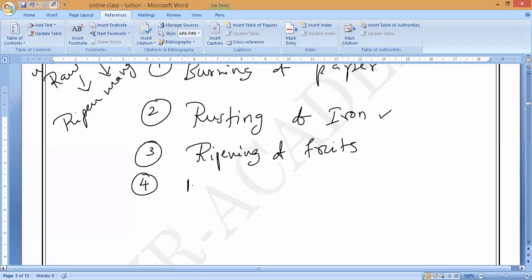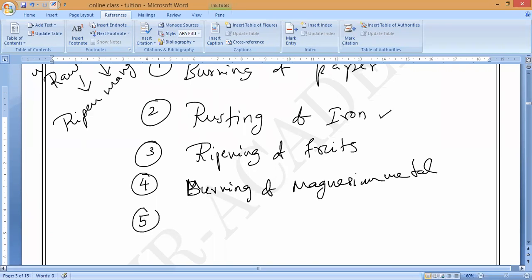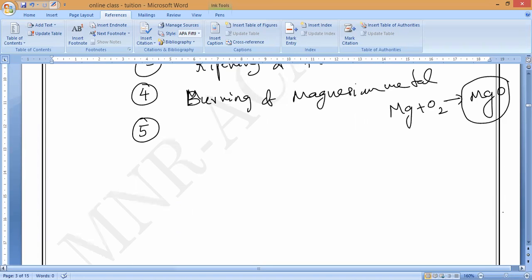Next one. Burning of any metal. Suppose burning of magnesium metal. Is it a physical change or a chemical change? Chemical change, because magnesium metal will burn in the presence of oxygen, which will form magnesium oxide. Magnesium oxide. It is called a chemical change. A new product is forming, so we are always converting into entirely new substances.